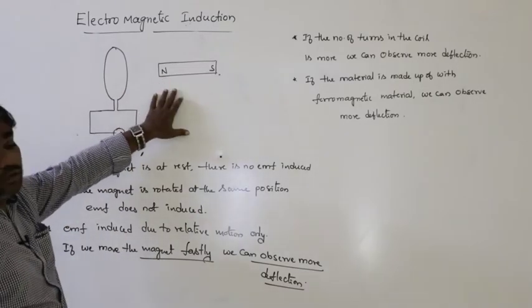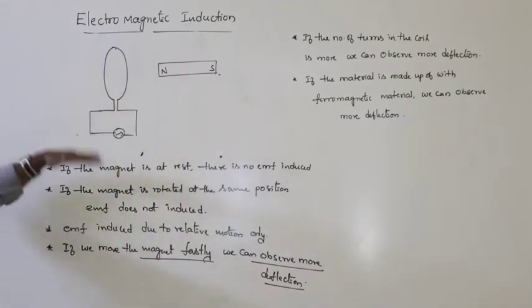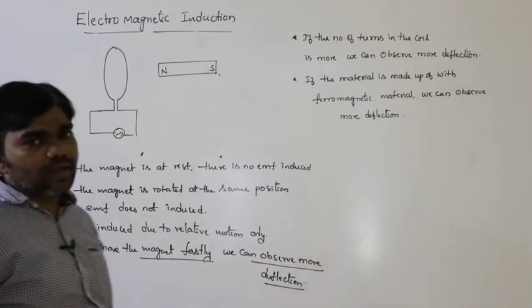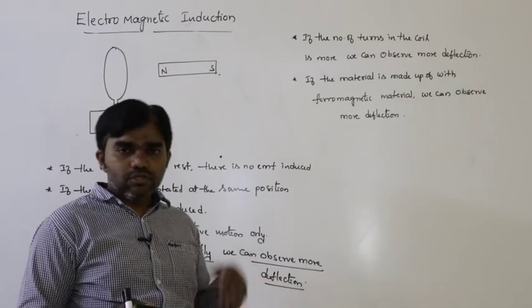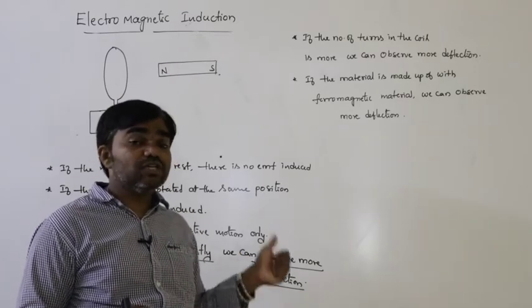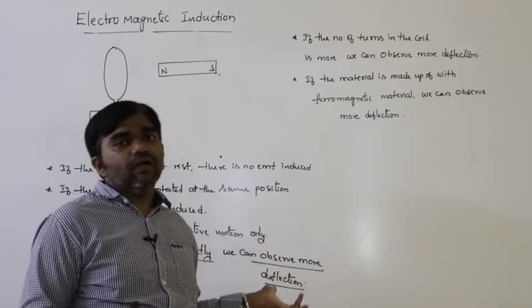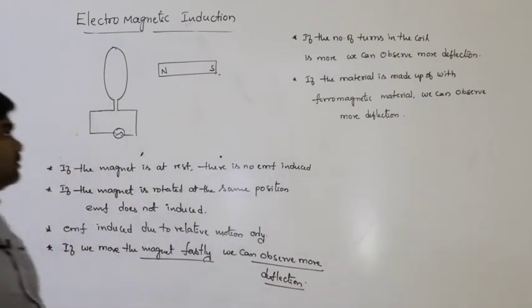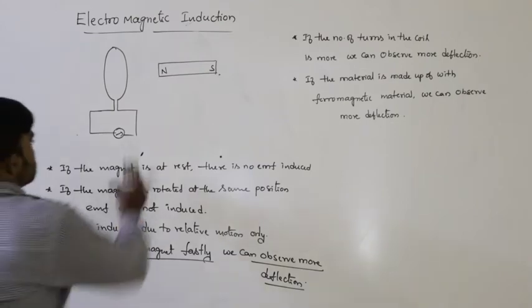towards the coil or away from the coil. So this is the concept. Electromagnetic induction means due to the variation of the magnetic field, a certain amount of current must be induced. In the previous chapter, due to the variation of the current, a magnetic field developed, but here due to the variation of the magnetic field, current must be developed. So these are the points you have to remember, very important.